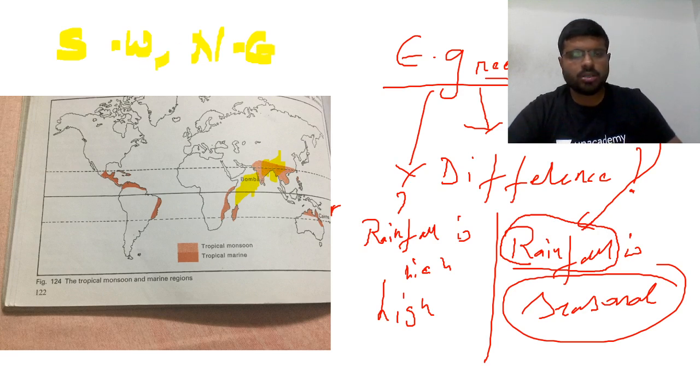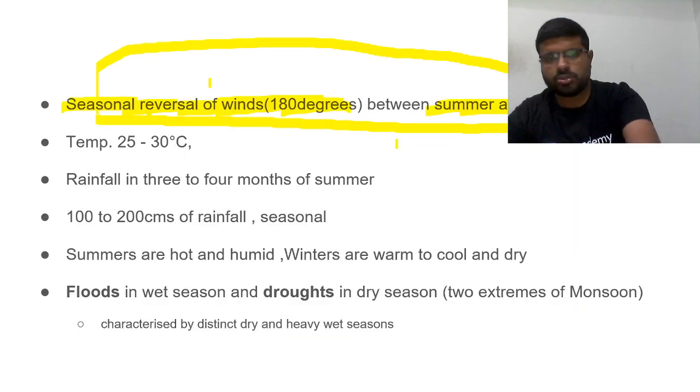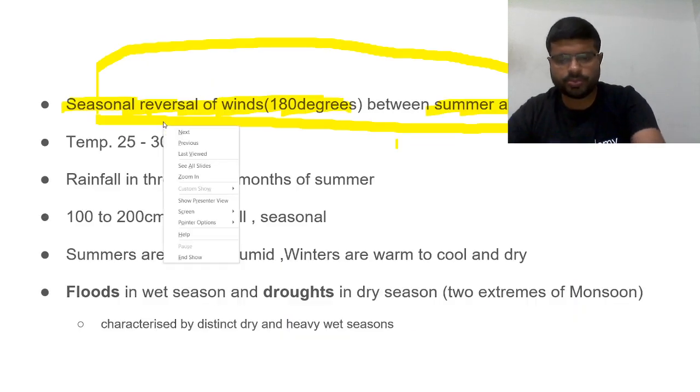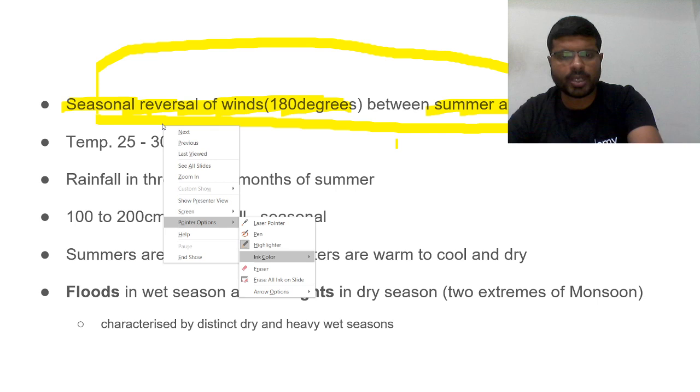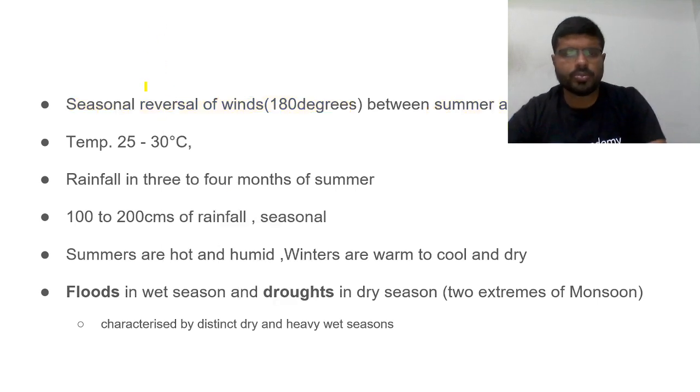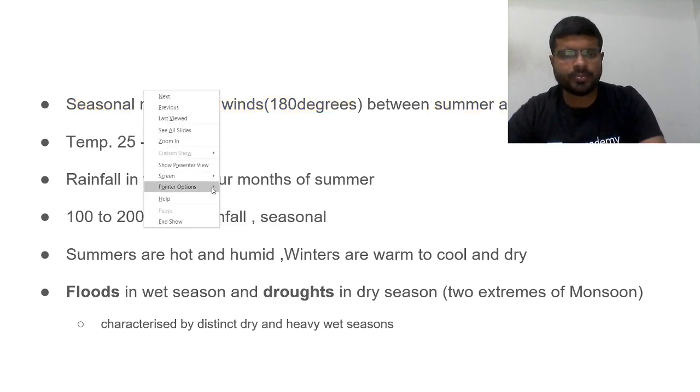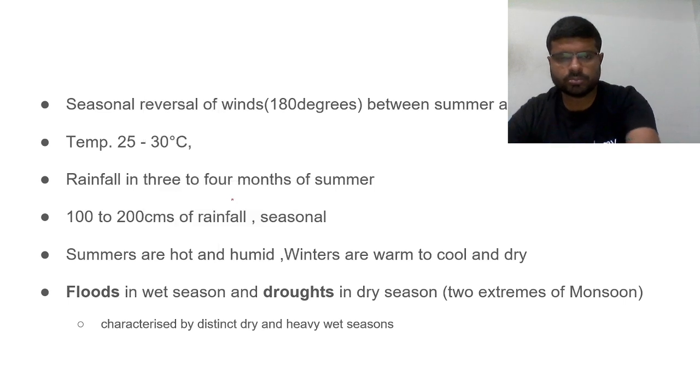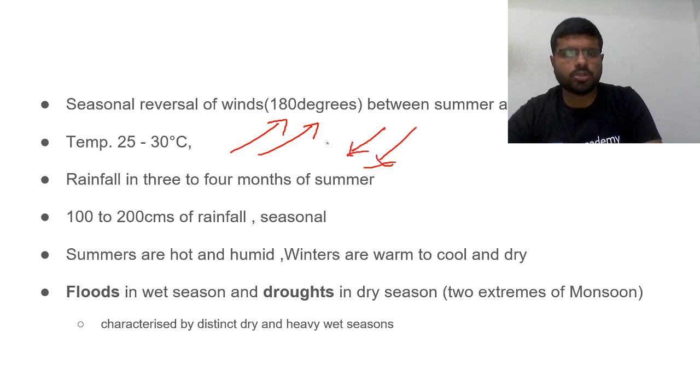Southwest is turning into northeast. That means there is a 180 degrees reversal. So the winds which are supposed to move in a straight direction, now they are moving in this fashion. So southwest monsoon is this, northeast monsoon is this. So there is almost a 180-degree tilt.